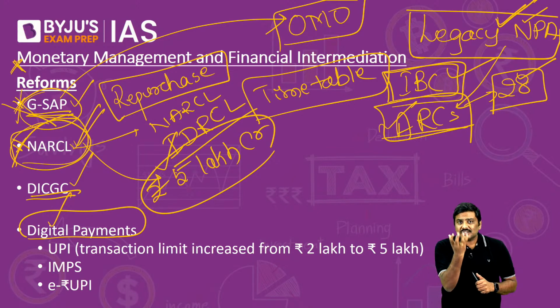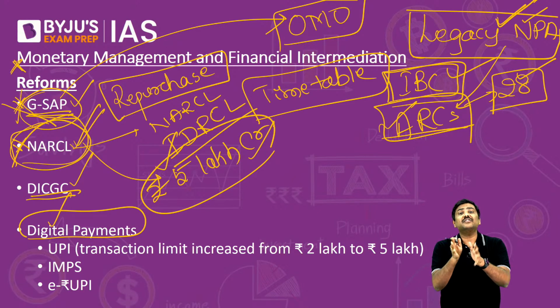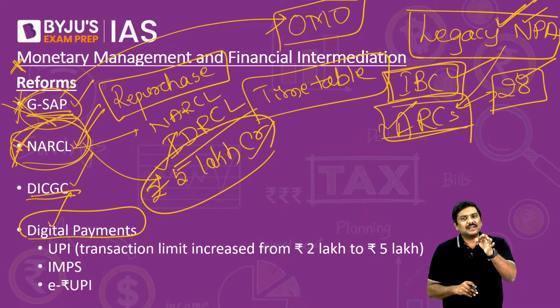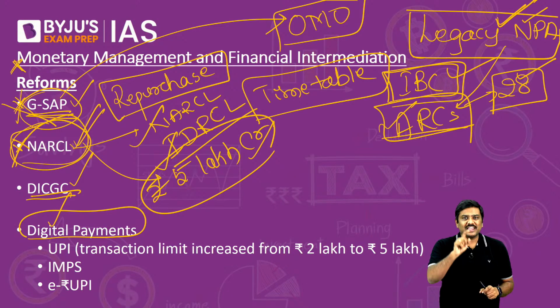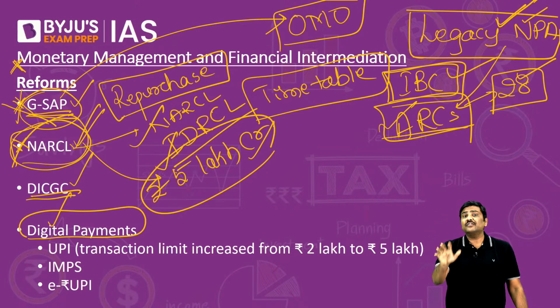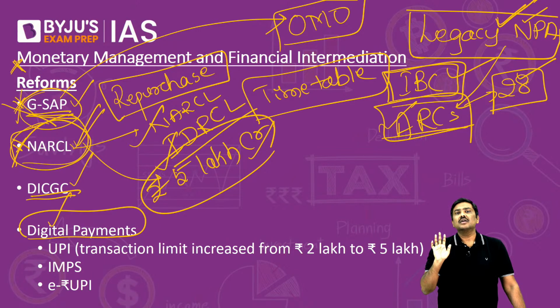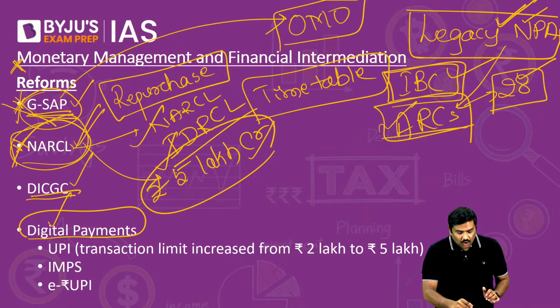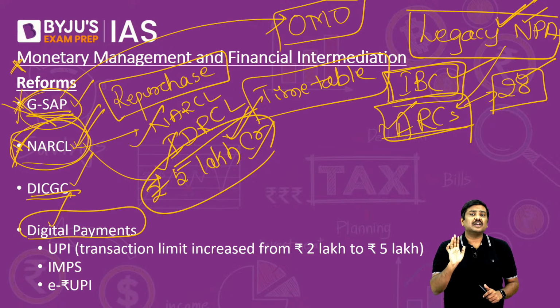So have a look at this. These are very, very high value NPAs. So the ARCs which are present may not have the capital, may not be having a size to handle these kinds of NPAs. And that is the precise reason Government of India has proposed NARCL, the structure of which will be working for a period of 5 years. Remember this. This will be working for a period of 5 years as of now, which will be resolving all of these NPAs which are there in the banking sector.